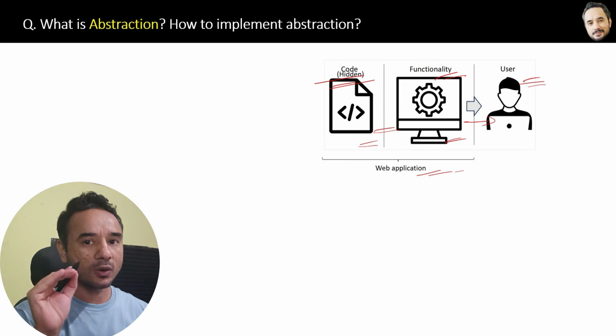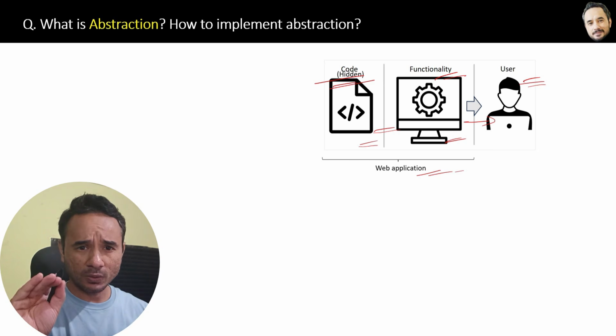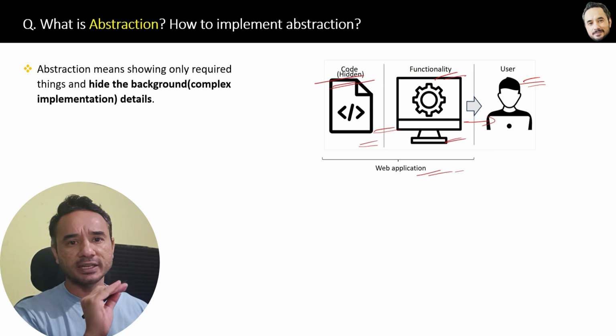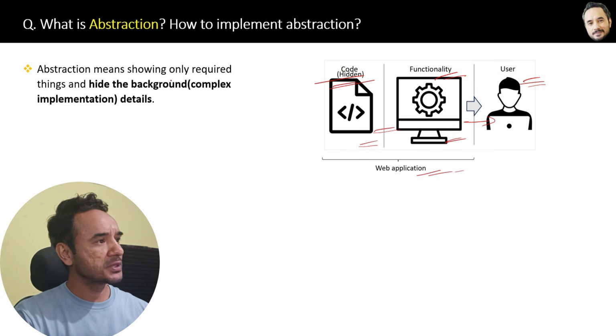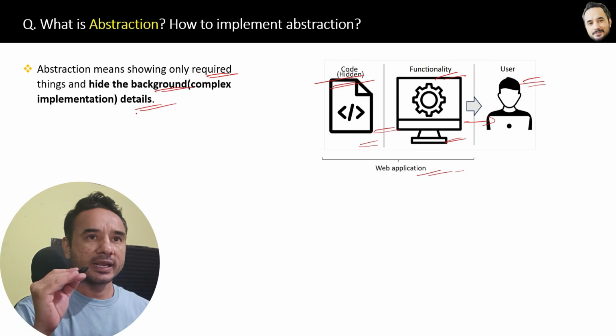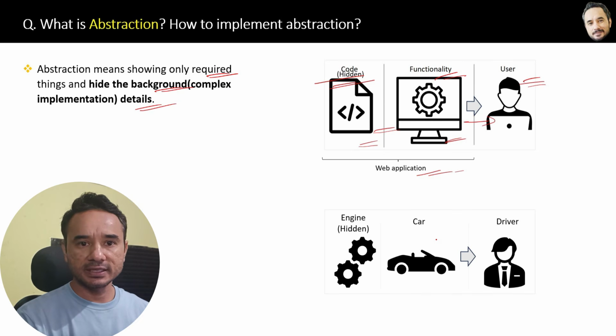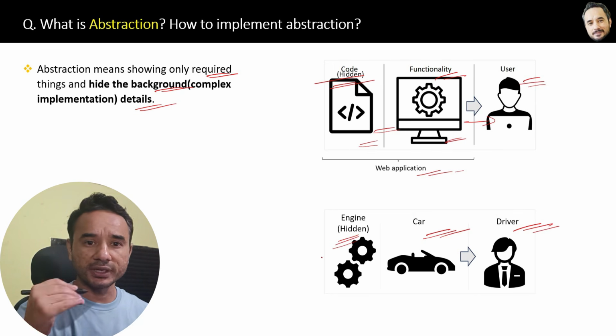It's a general concept applicable anywhere. So here is the definition of abstraction: abstraction means showing only required things and hiding the background details. As I said, it's a very general thing, so it is applied outside also. For example, here is another example. A car driver knows how to drive the car, but the complex settings of the engine are hidden from the driver.